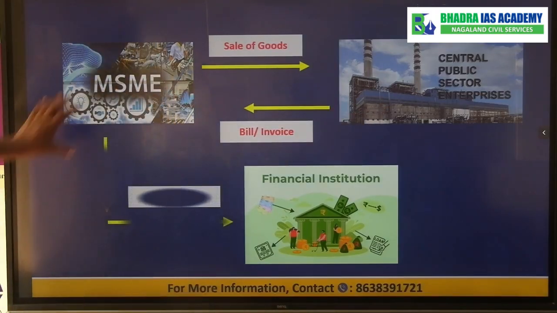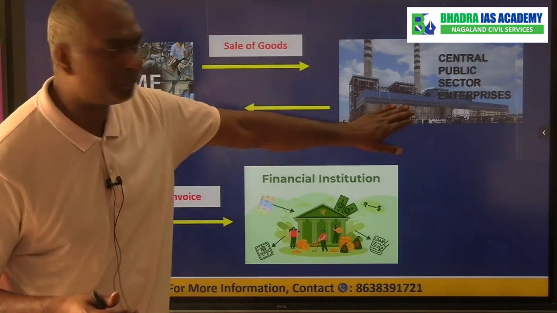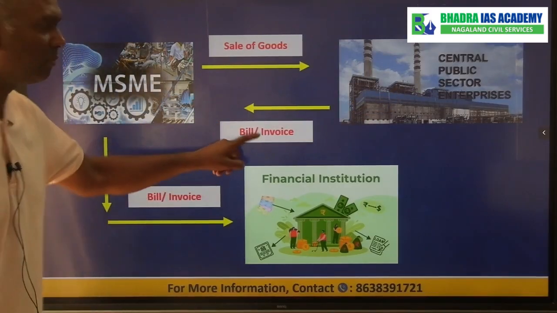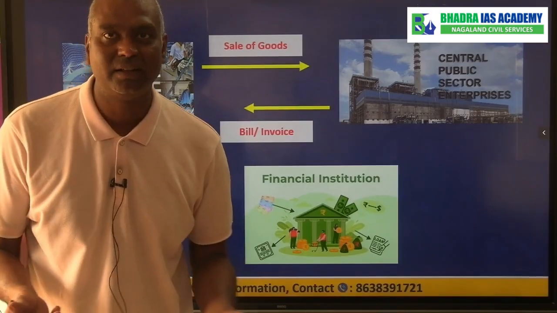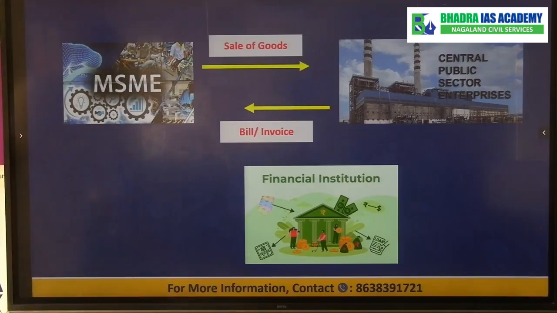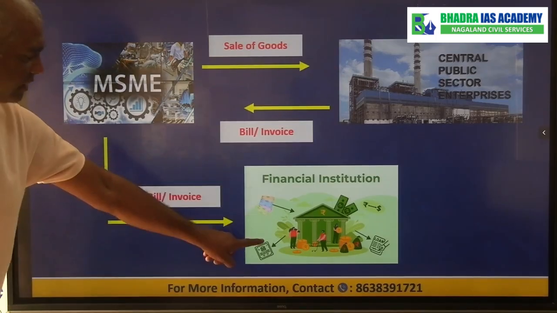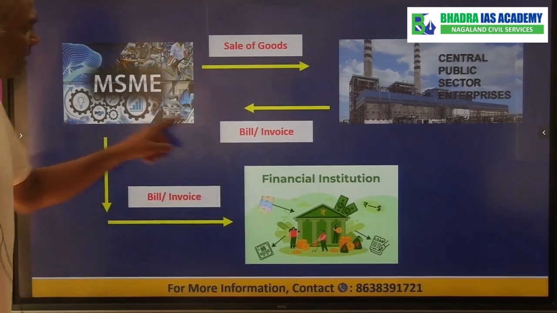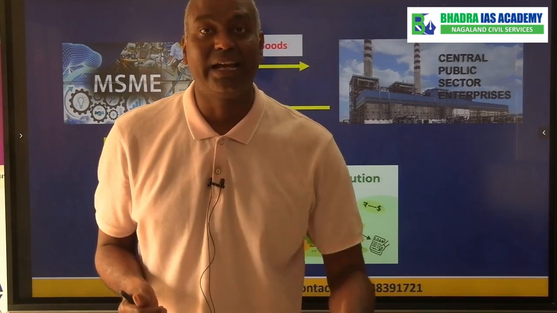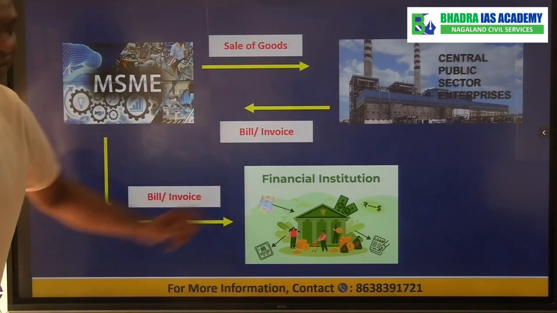Now what the MSME can do? The MSME has sold some goods to public sector. The public sector has to pay money to MSME. So the bill is pending, unpaid. Now what the government is trying to say, in this kind of situation, the MSME can take this bill invoice to the financial institution and sell this bill to the financial institution at a lesser price and get the liquidity or cash from the financial institution.